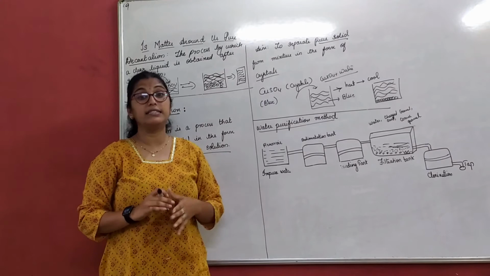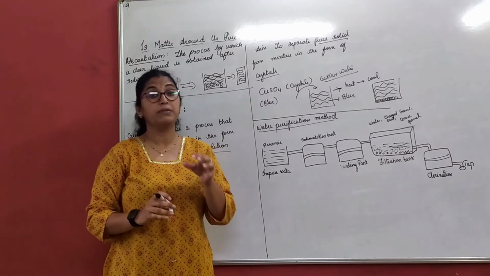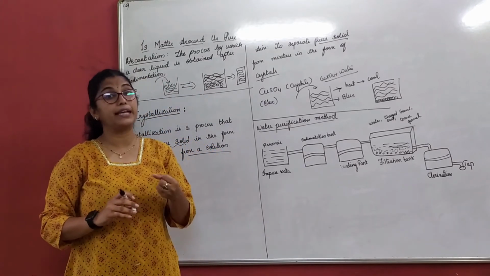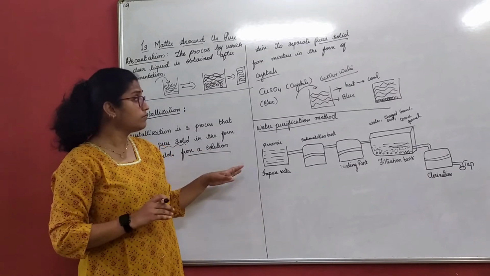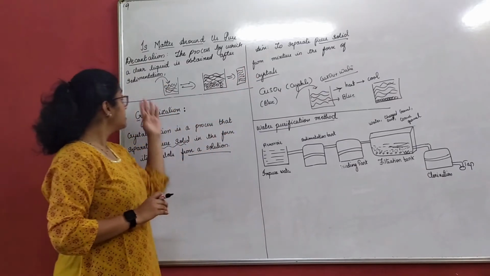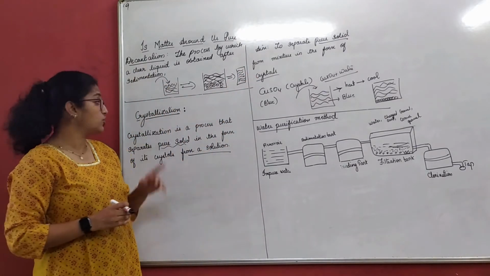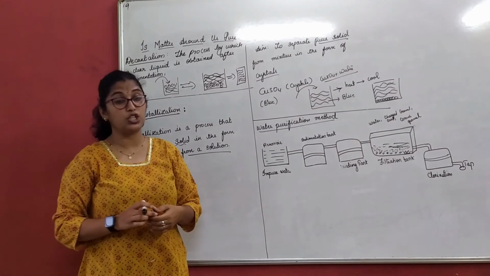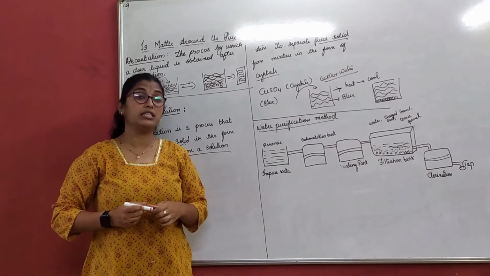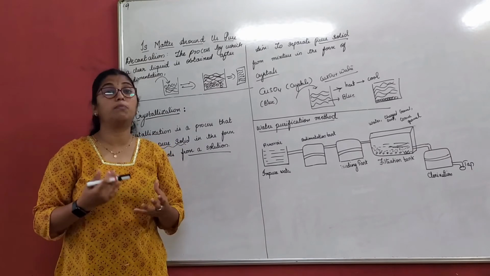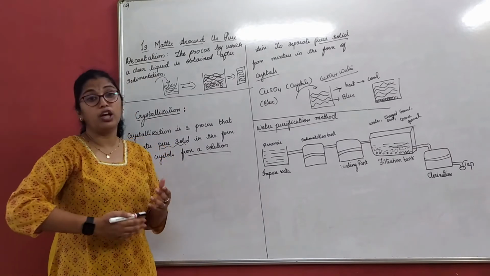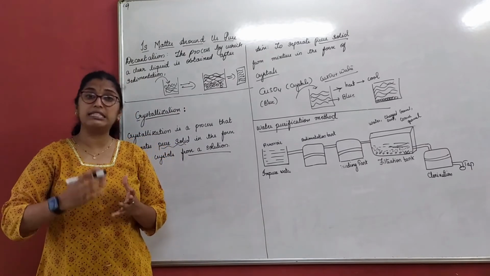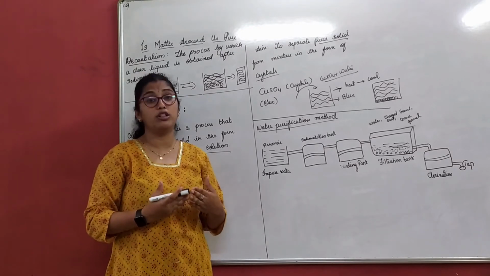This is called the method of crystallization. The same technique is used to obtain salt from seawater, right? So the first one we understood was decantation, and the next one crystallization. So there are several methods which we use to separate the components of a mixture. Now along with the latest technologies, there are several such methods which we also use.